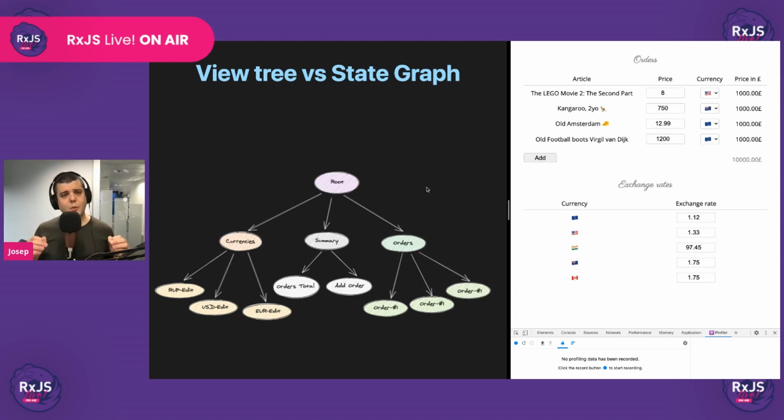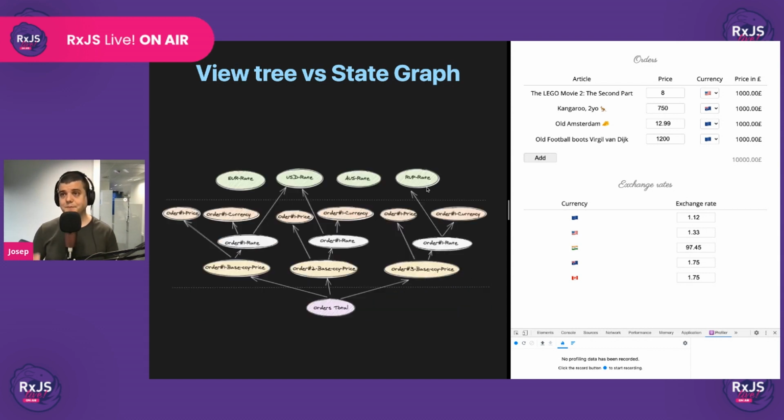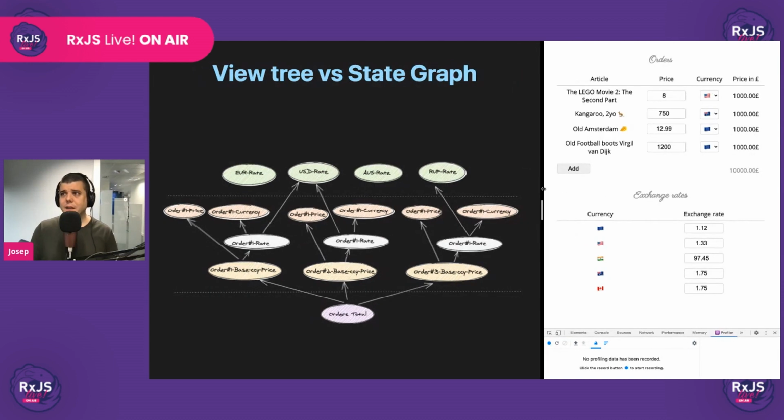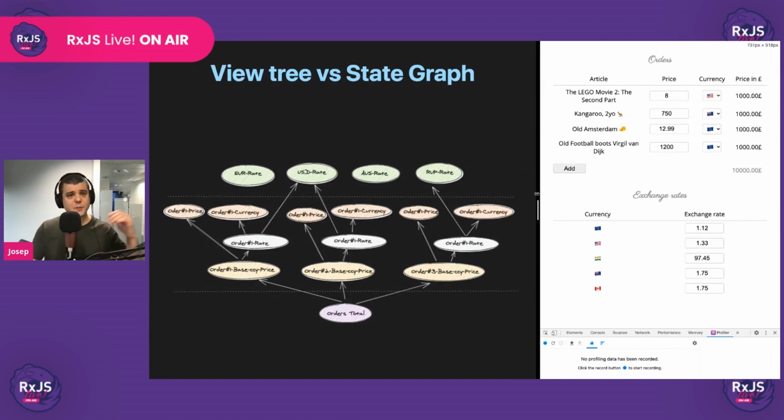However, what if we had to draw a diagram that represents how we would like to compose the state? Then at least the diagram that I'll be drawing will look like this. So basically, we are defining each piece of state like if we were defining the cells of a spreadsheet.